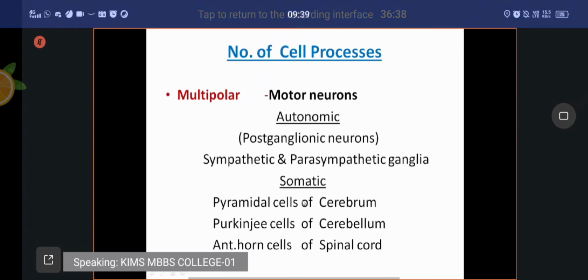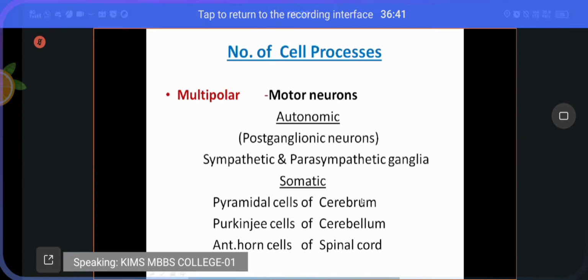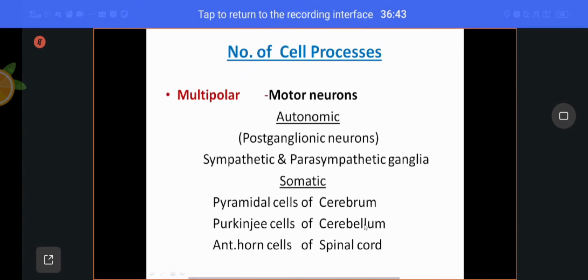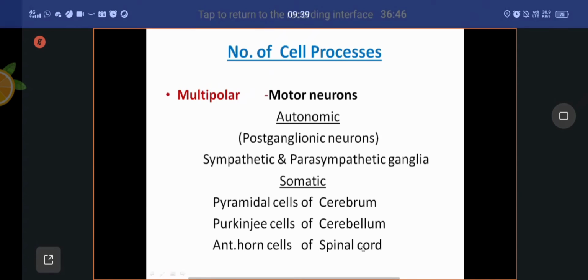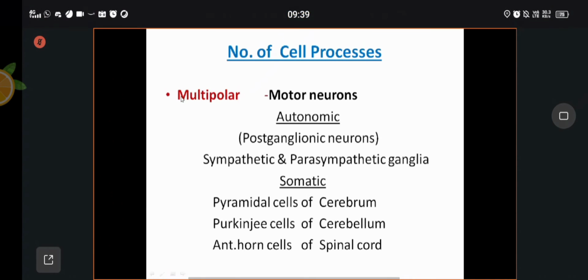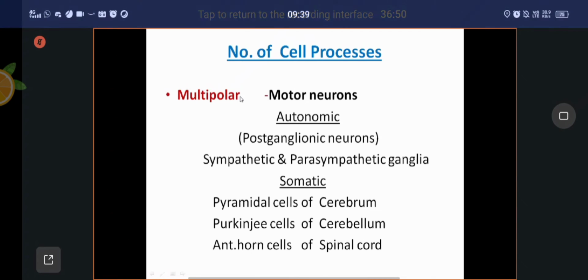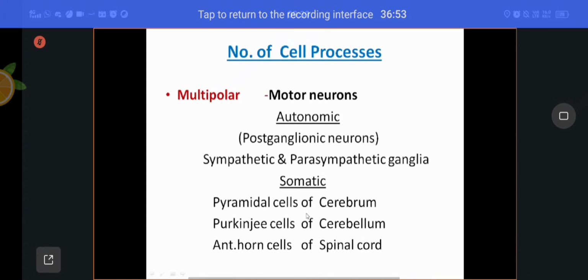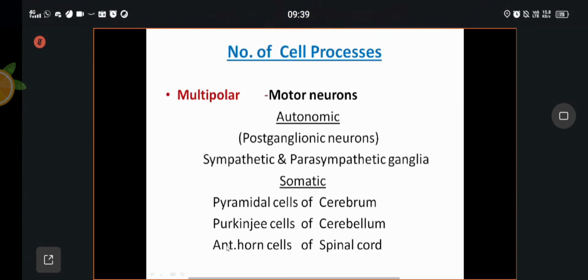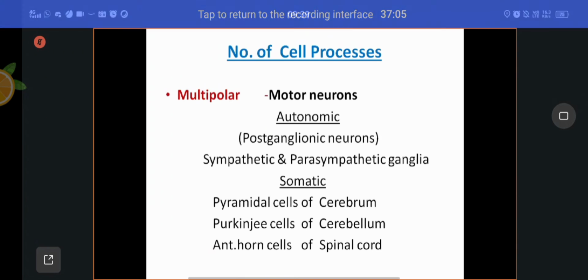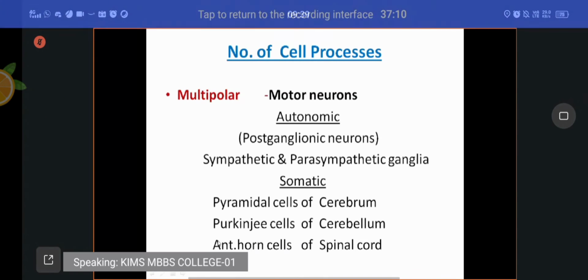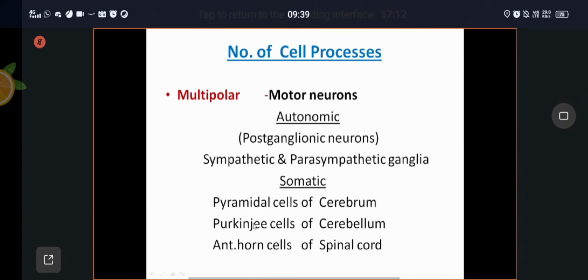If you take the somatic nervous system, pyramidal cells of cerebrum, Purkinje cells of cerebellum, anterior horn cells of spinal cord, these represent multipolar neurons in the somatic nervous system. Pyramidal cells of cerebrum are triangular in shape. Purkinje cells, Purkinje means flask-shaped. And anterior horn cells of spinal cord: the gray matter in the spinal cord is present in the form of anterior horn and posterior horn. Anterior horn motor neurons, posterior horn sensory neurons.